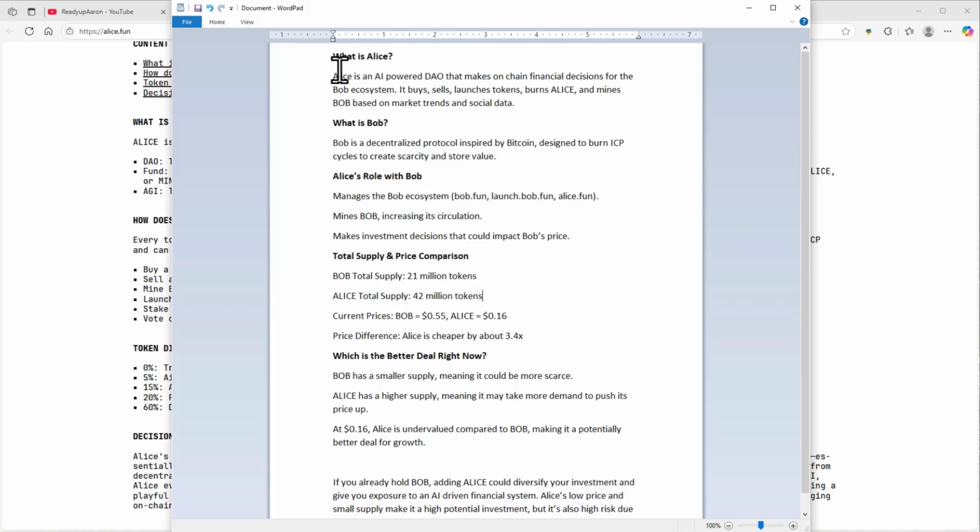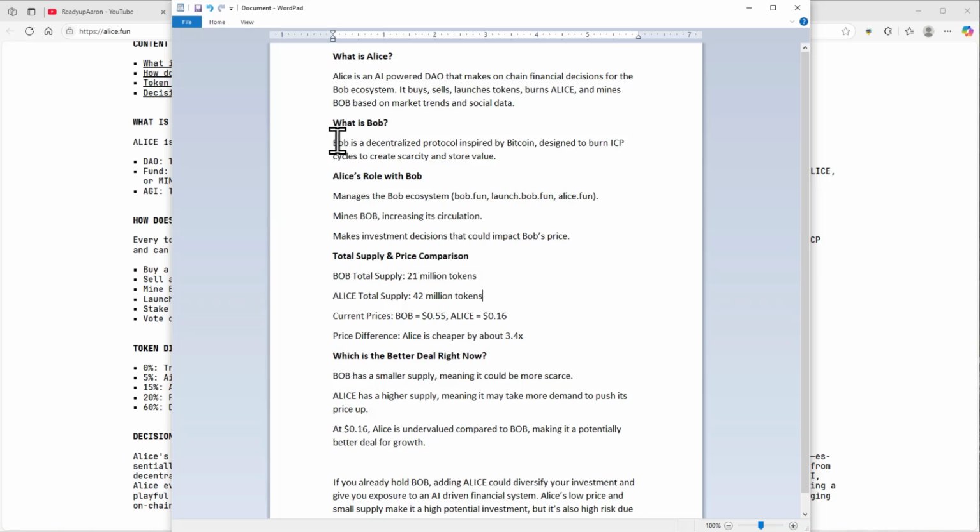So it says, what is Alice? Alice is an AI-powered DAO that makes on-chain financial decisions for the Bob ecosystem. It buys, sells, launches tokens, burns Alice, and mines Bob based on market trends and social data. Okay, so we know that Alice is an AI-powered DAO, but it also makes financial decisions on chain.